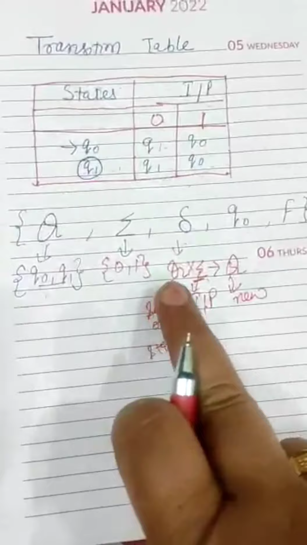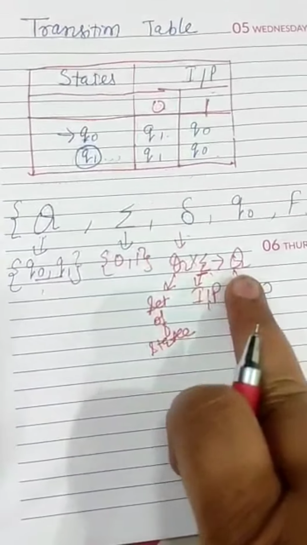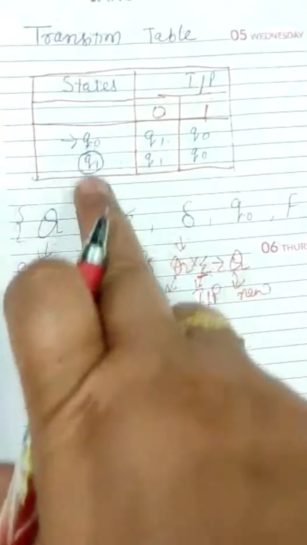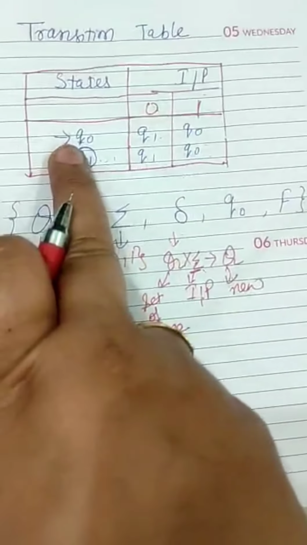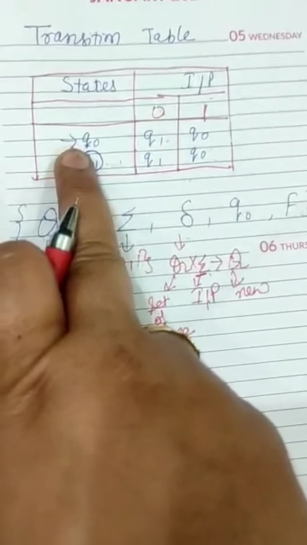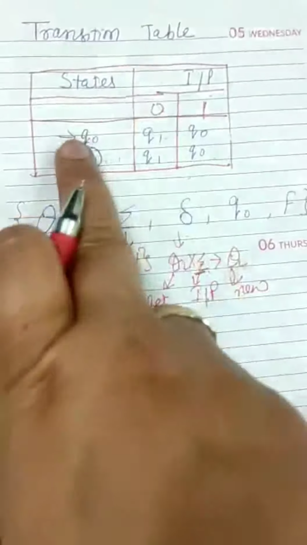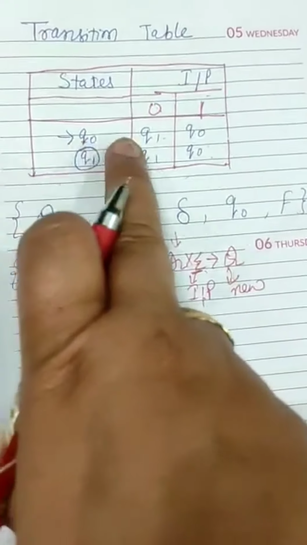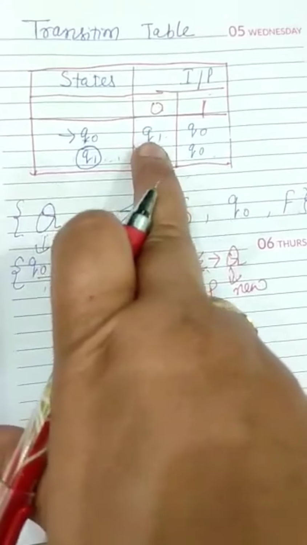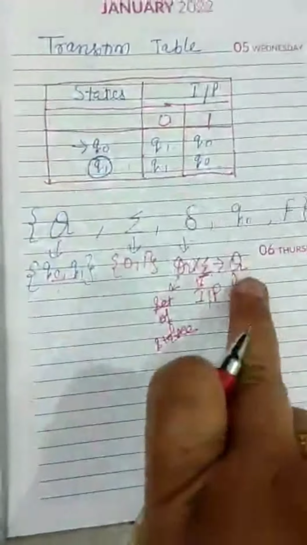What is the meaning of Q into sigma into Q? This means if there are a number of states, when we choose one state from this set and provide a particular input on this particular state, we will get the next state that is also a part of this set.